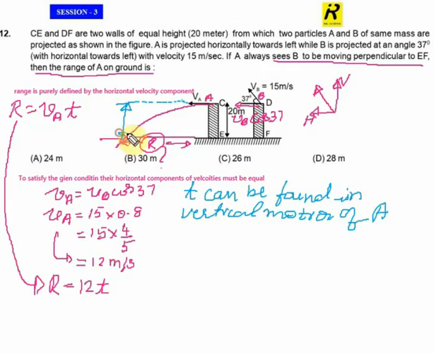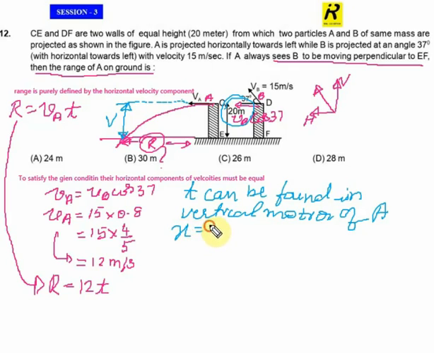This is the vertical displacement. It can be found in the picture itself, that is 20 meter, which is given. So we know 20 meter.